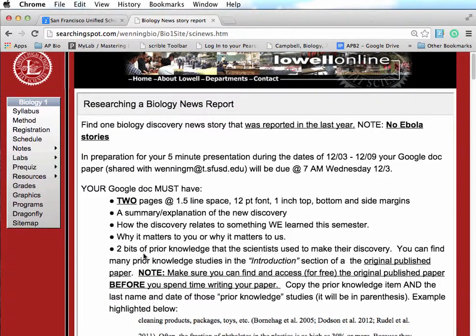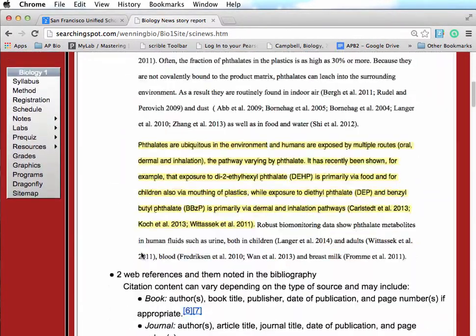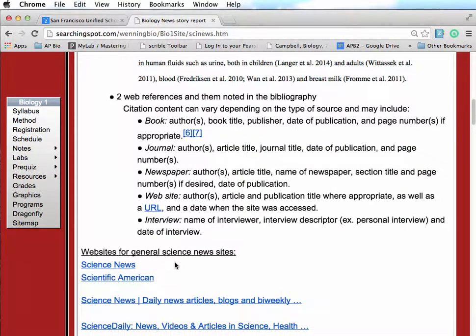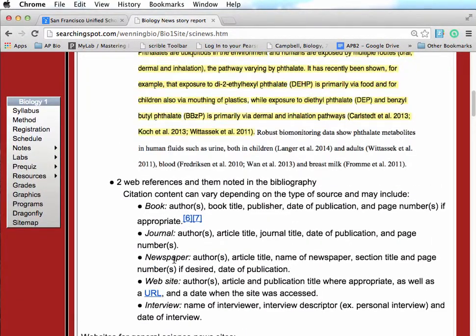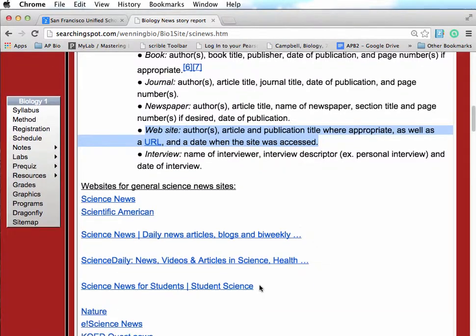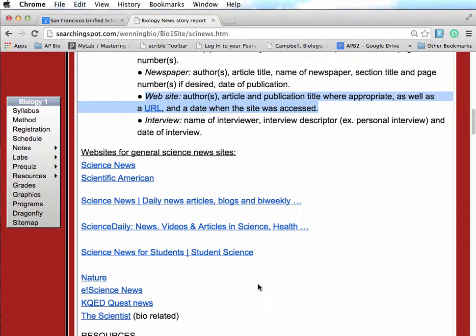All right, so I'll explain a little bit more about that later, but first I'll show you where you can, one more thing. At the end of your Google document, you're going to have a bibliography with 2 web references noted in your bibliography. They will probably be a web reference to the original news story and probably a reference to the original published paper, but here's the format for how you do a citation for the internet in a bibliography. Down below that are links to a number of different websites that have news stories relating to science,